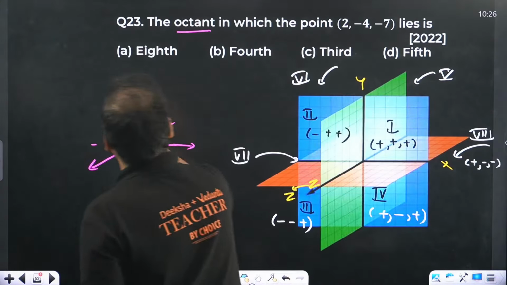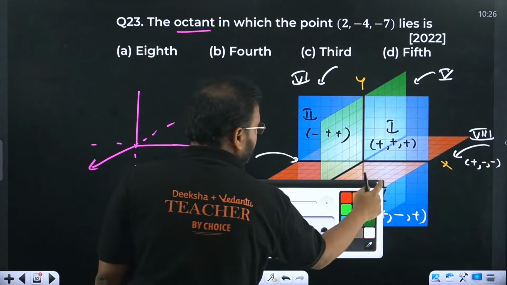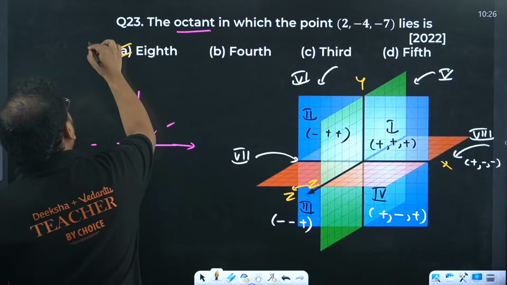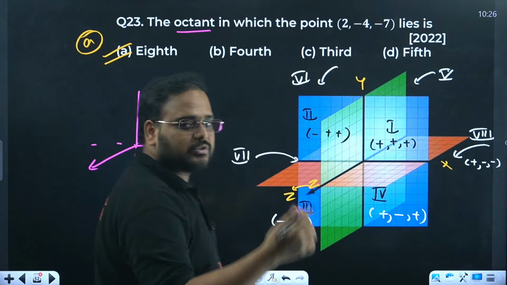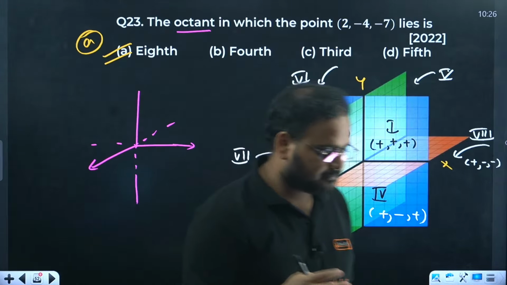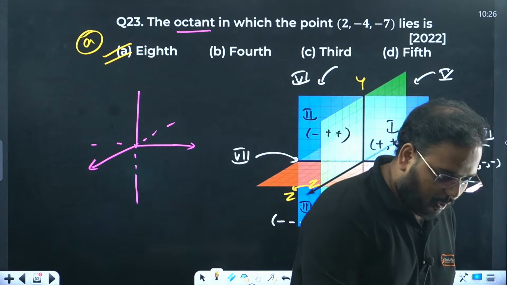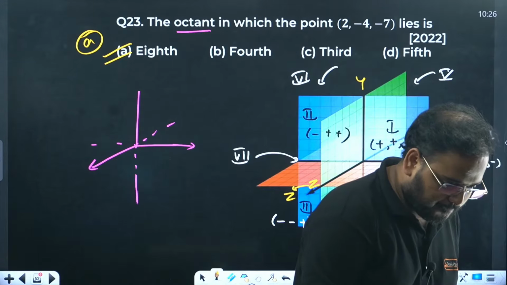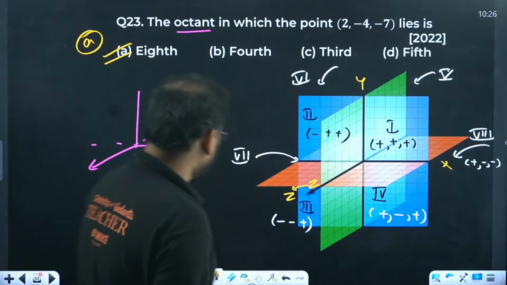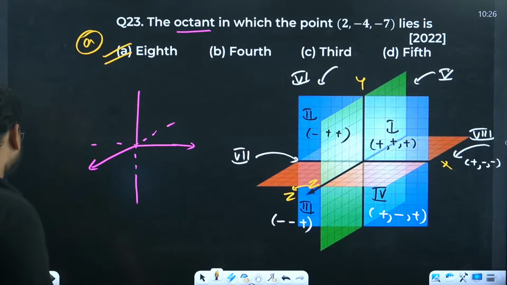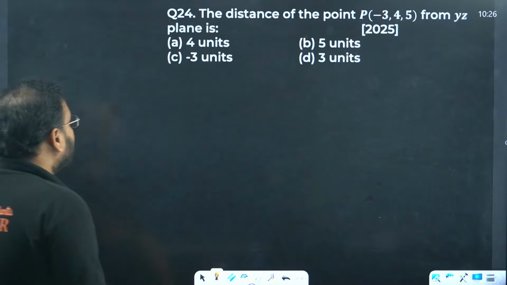So the answer becomes octant 8. I could have given you the answer straightforward, but I wanted to tell you the concept behind this before I moved on. So the answer is option A. I hope it makes sense. Yes, guys, so 23 is option A. Moving on. 24 now.